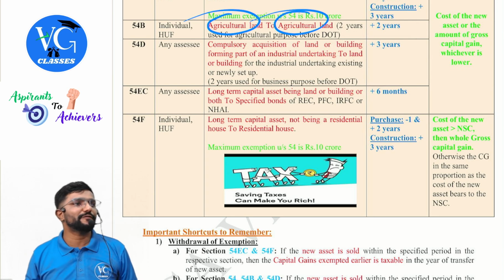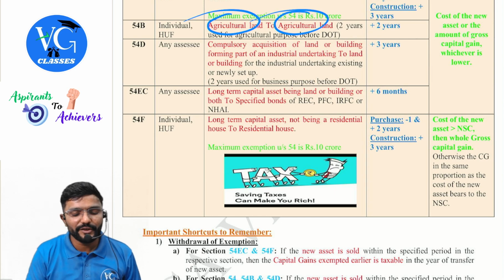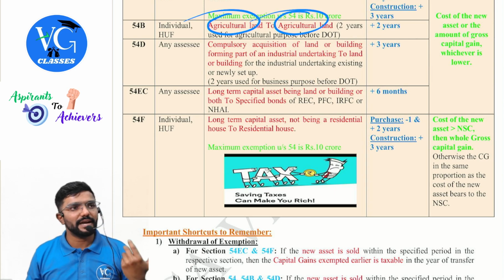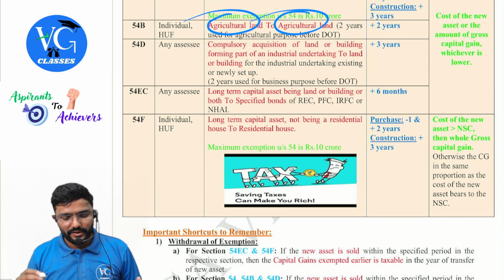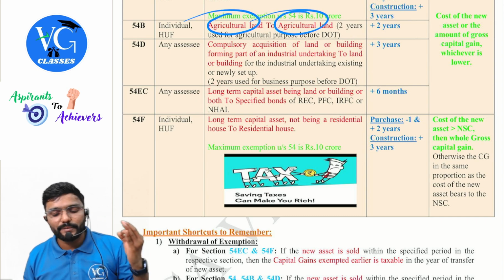Within 3 years from the date of transfer. Then 54EC. Any assessee can claim deduction exemption here. Which is the asset transferred? Long-term capital asset being land or building or both.